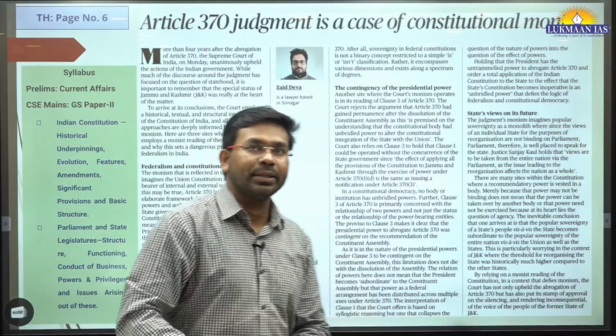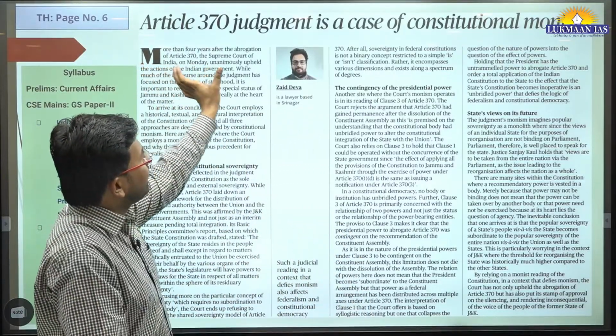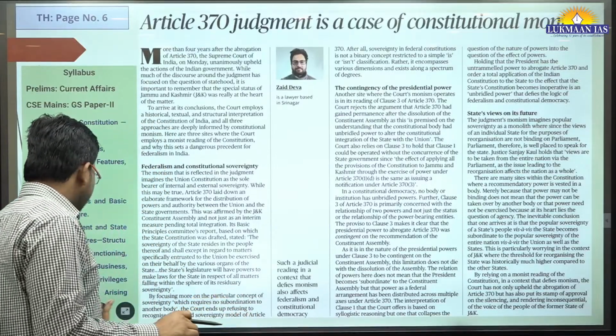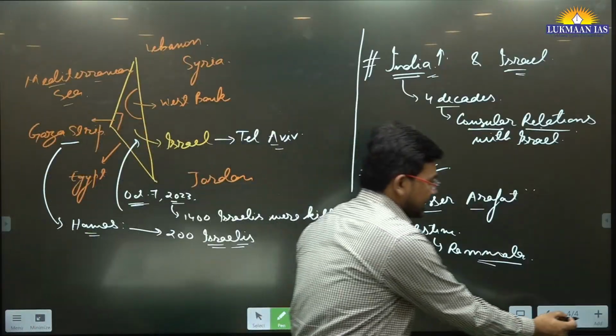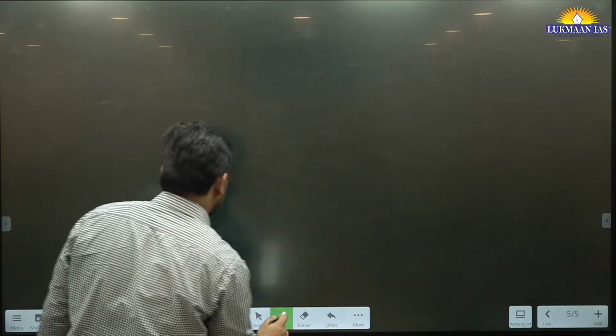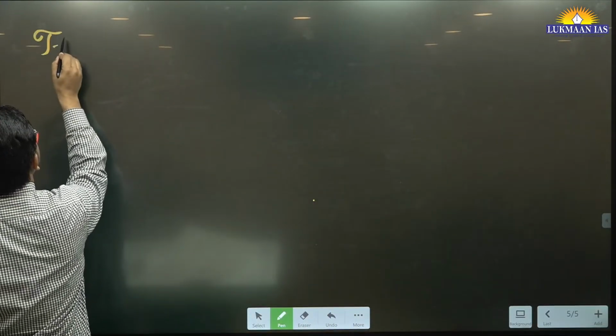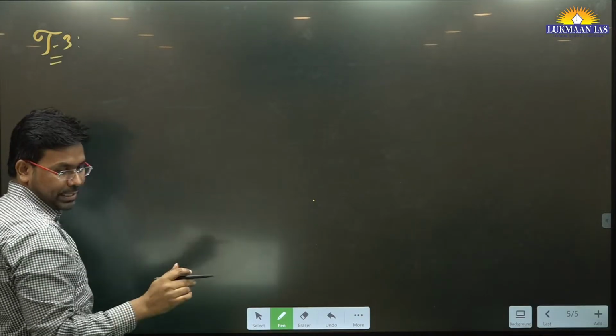Then we have another article. It says Article 370 judgment is a case of constitutional monism. So we will understand this article. I would say this article is highly academic, but still we will try to understand it because it gives you a different perspective.